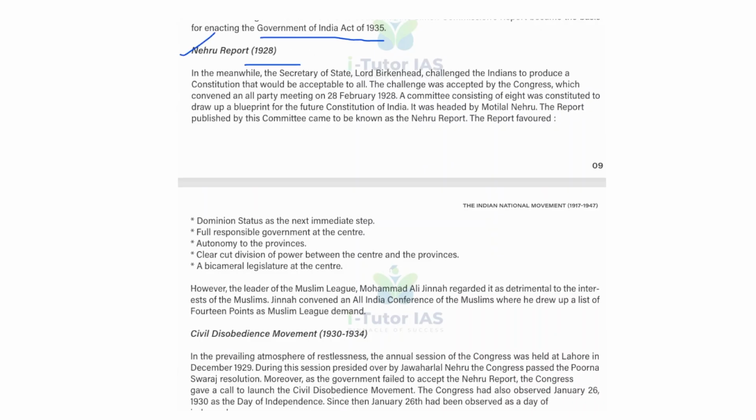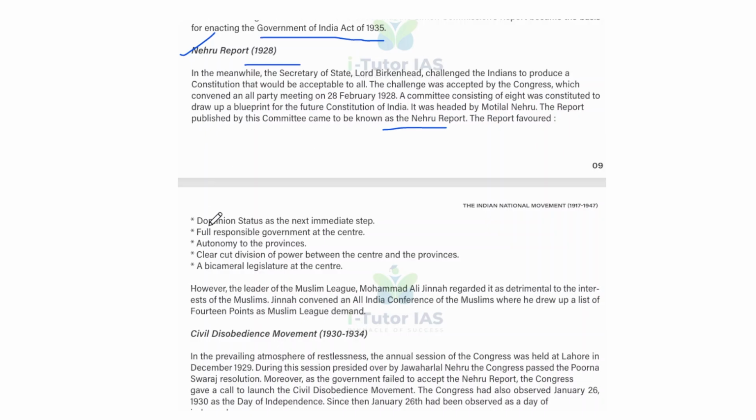Next is the Nehru Report, 1928. So these are the connected incidents. In the meanwhile, the Secretary of State, Lord Birkenhead, challenged the Indians to produce a constitution that would be acceptable to all. The challenge was accepted by the Congress, which convened an all-party meeting on 28 February 1928. A committee of 8 was constituted to draw up a blueprint for the future constitution of India, and it was headed by Motilal Nehru. The report published by this committee came to be known as the Nehru Report.